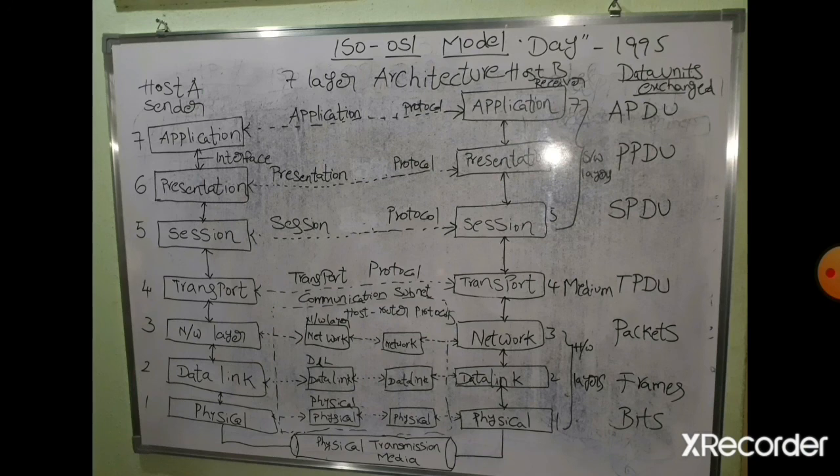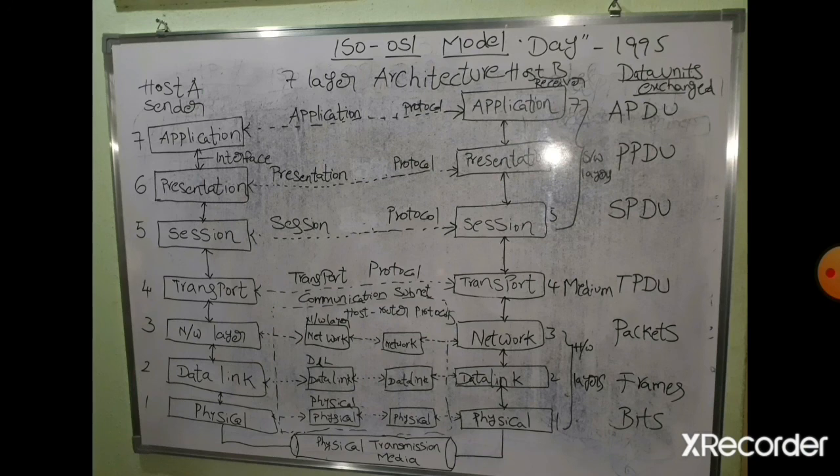The physical layer takes the frames and divides each frame into several bits. In the physical layer the data is in the form of bits, that is zeros and ones. From the sender side to the receiver side, the system is communicating with the receiver by using physical transmission media.